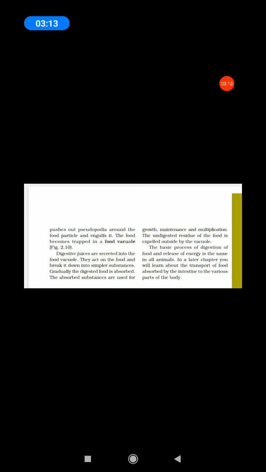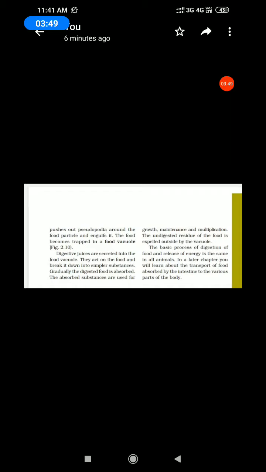Next paragraph, digestive juice, page number 19. Digestive juices are secreted into the food vacuole. Underline the word. What is the main function of the food vacuole? Digestive juices are secreted into the food vacuole. They act on the food and break it down into simpler substances. Gradually, the digested food is absorbed.